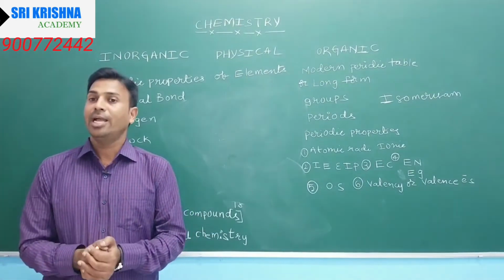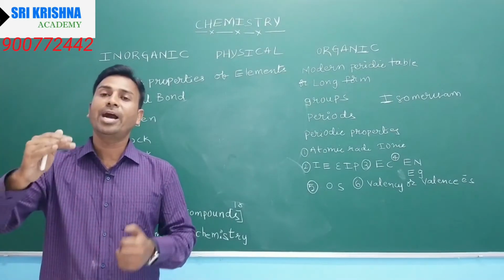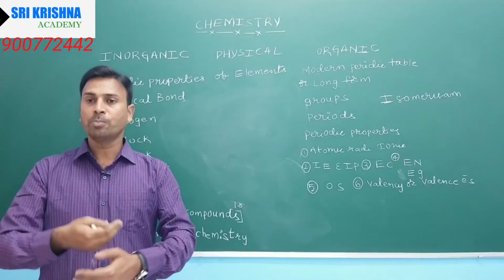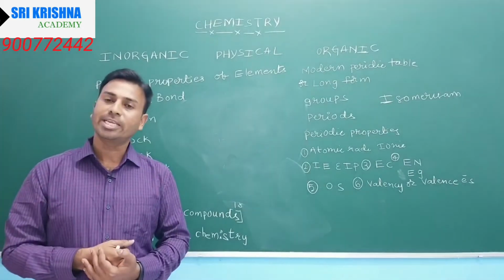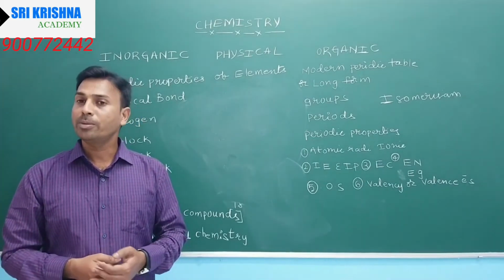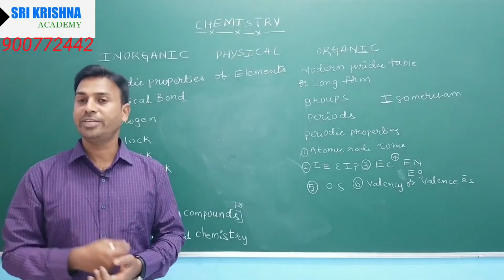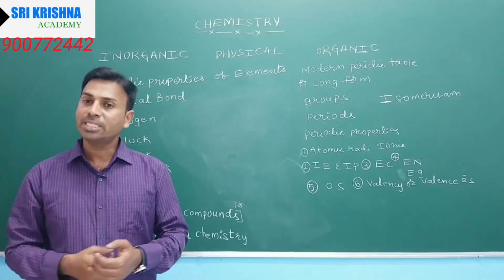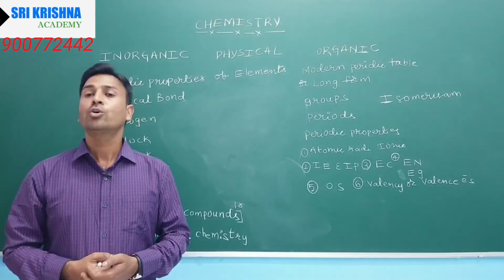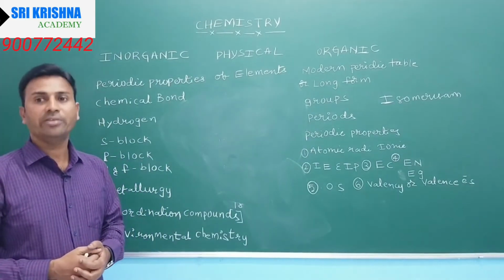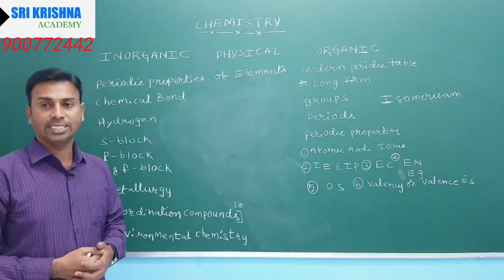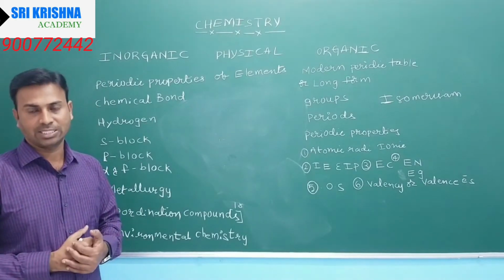If we go one by one, group 13 is the boron family, group 14 the carbon family, group 15 the nitrogen family, group 16 the oxygen family, group 17 the halogens, the fluorine family, and group 18 the noble gases.